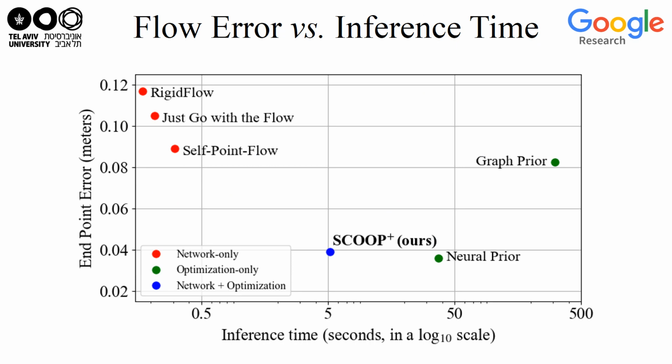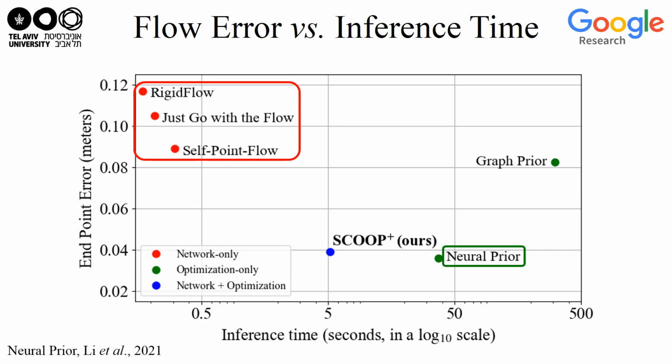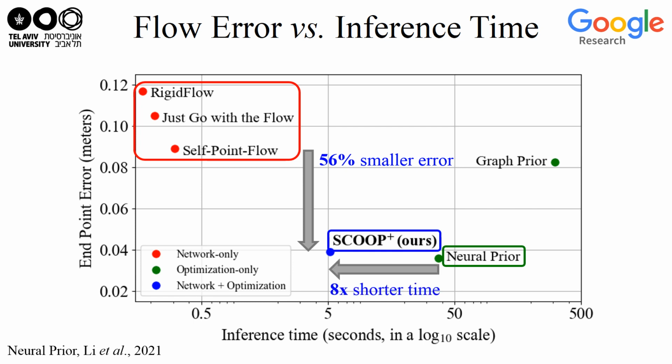Another aspect of our method is its balance between performance and time. This graph shows the flow error on the KITTI dataset versus the inference time in a logarithmic scale. Network-only methods tend to be fast, but with limited accuracy. On the other hand, using an optimization-only approach results in a lower error, but it takes a long time. In contrast, our method offers a new working point. It achieves an error reduction of more than 50% over the network-based models and has almost an order of magnitude shorter inference time compared to the optimization-only method Neural Prior.